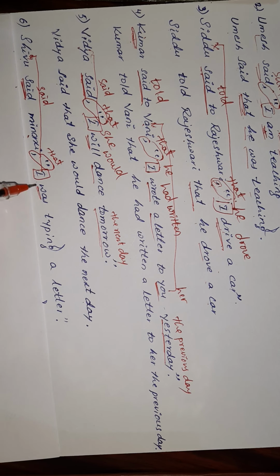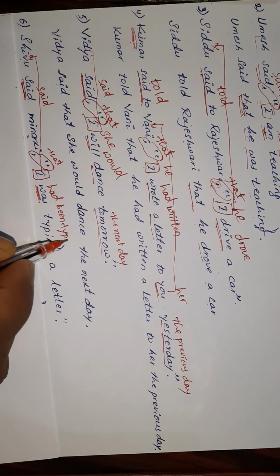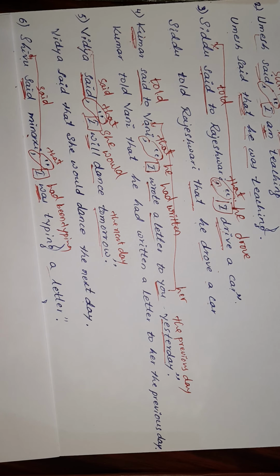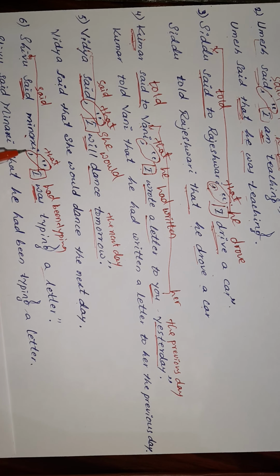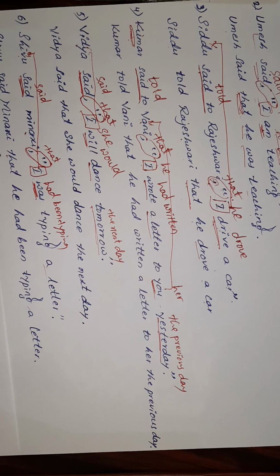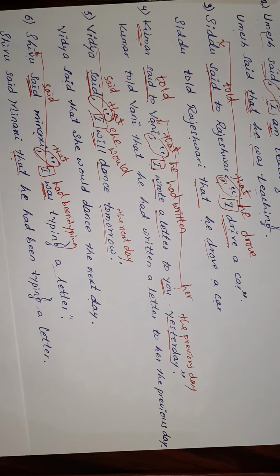Was typing is in past continuous tense, so it becomes past perfect continuous: had been typing. A letter remains a letter. So it becomes: Shivu said that he had been typing a letter.